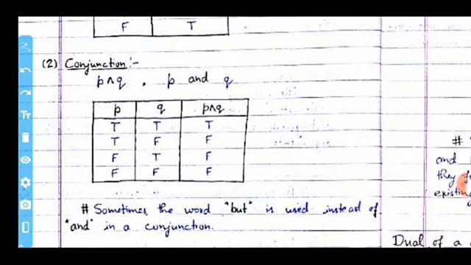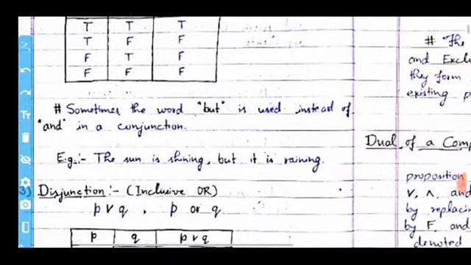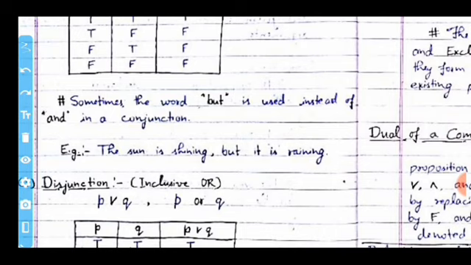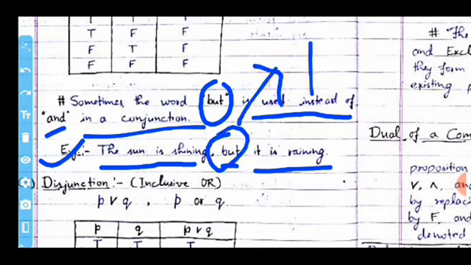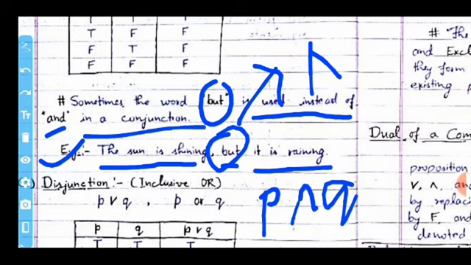Now, there is an important point: sometimes the word but is used instead of and in the conjunction. For example, the sun is shining, but it is raining. So, but is replaced with the and operator, and this becomes like P and Q. This statement is your P statement and this statement is your Q statement.